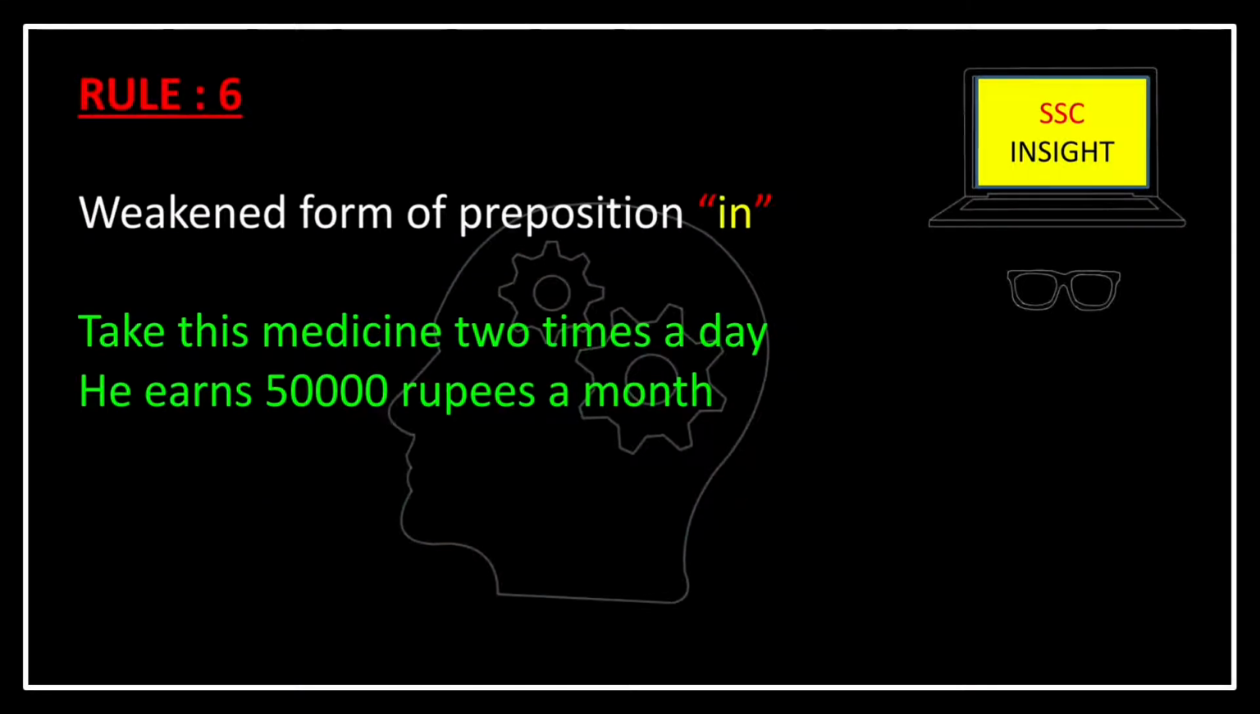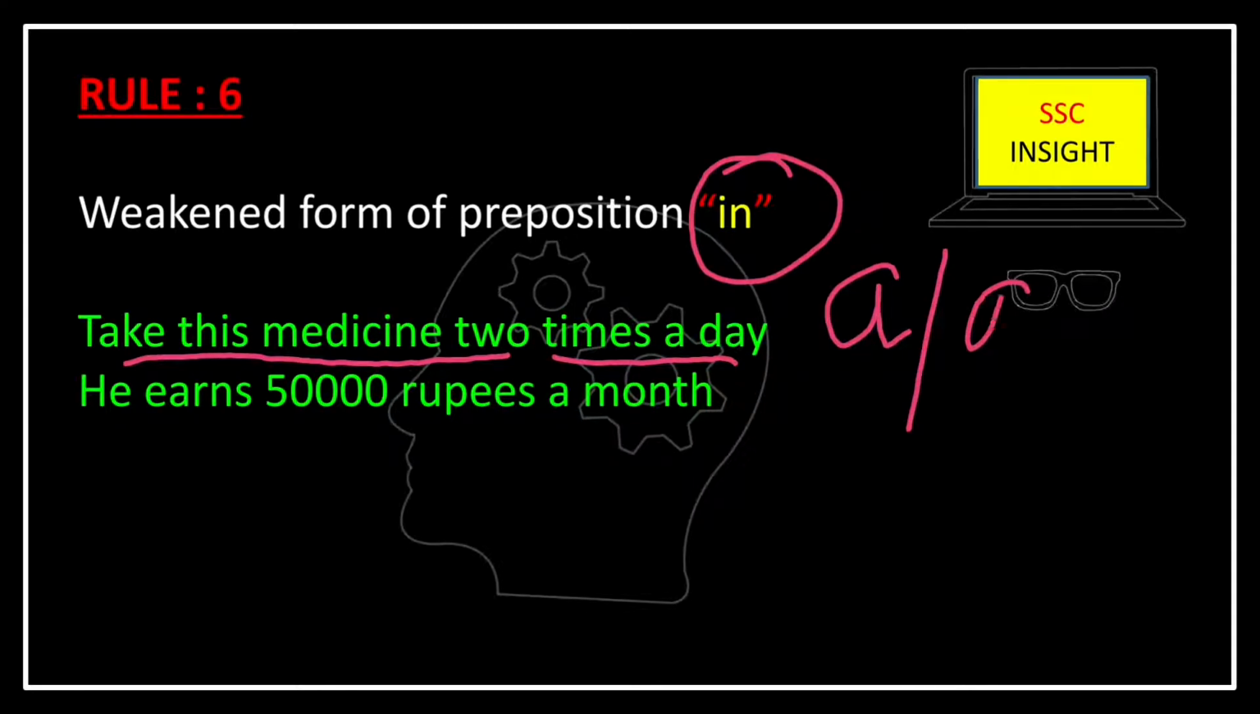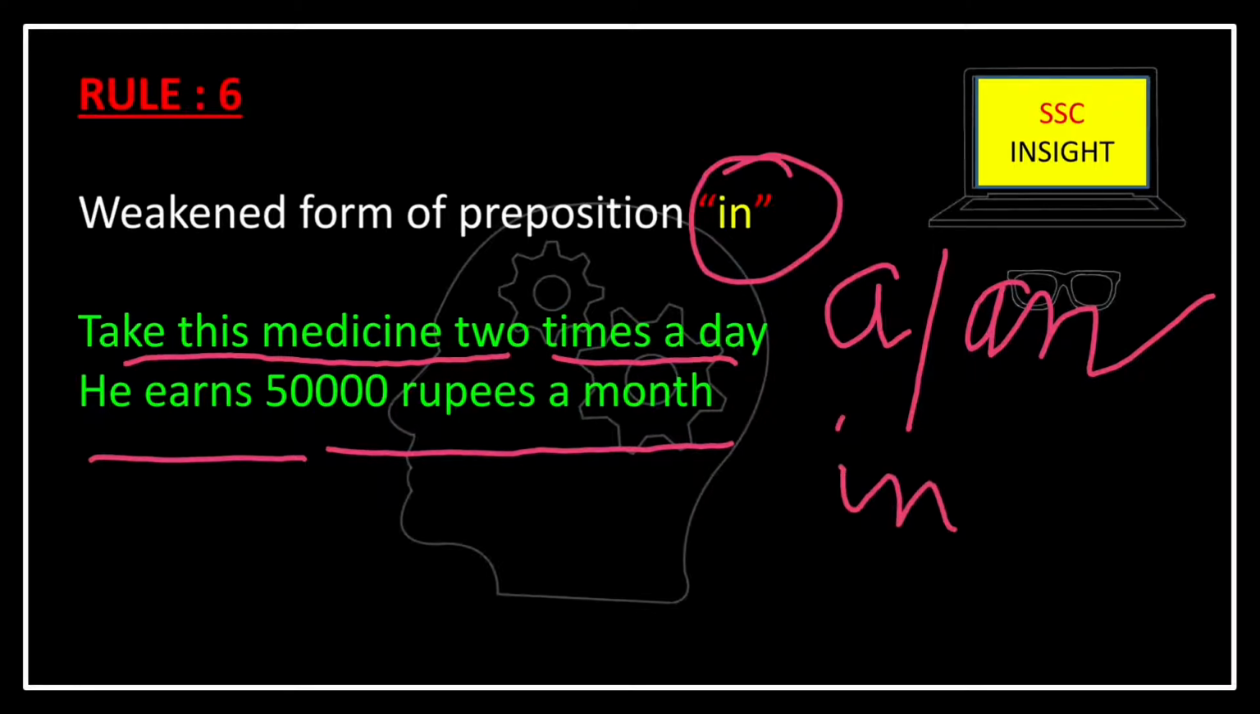Next one is any weakened form of the preposition in, that is, take this medicine 2 times a day. We can also say, take this medicine 2 times in a day, or twice in a day. So we can replace this in with the indefinite article a or an. Like, he earns 50,000 rupees a month. We can also say that he earns 50,000 rupees in a month. So we can substitute this in with the indefinite articles.